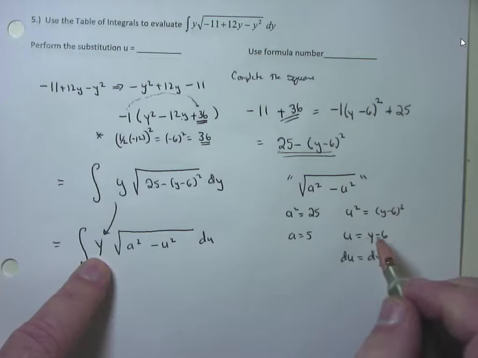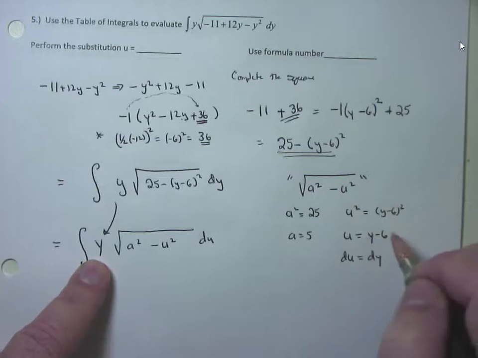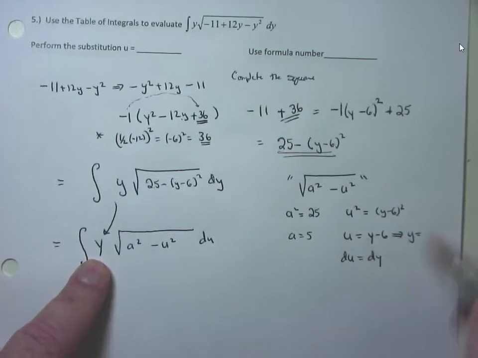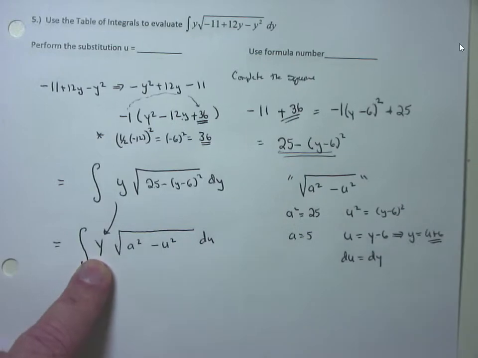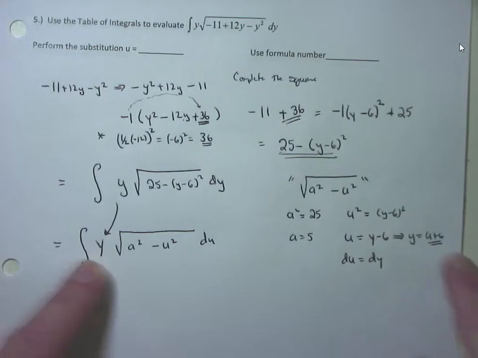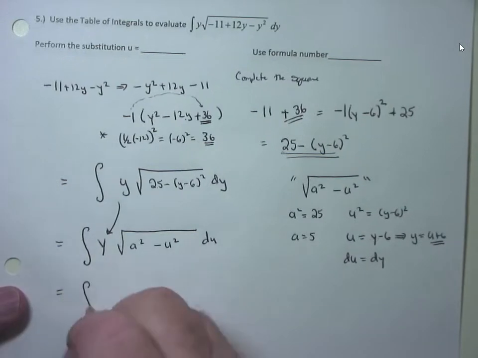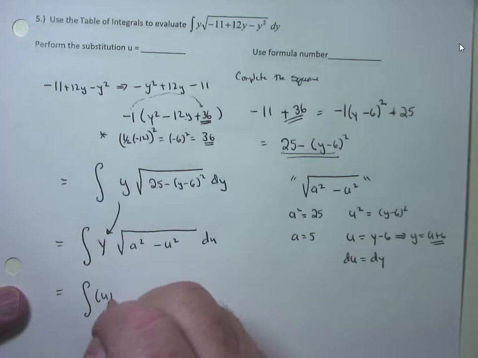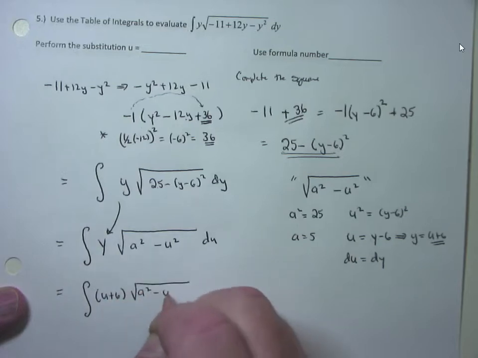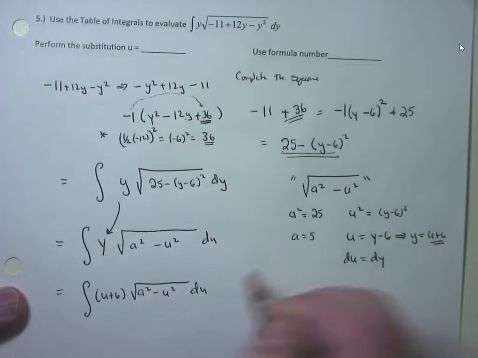U equals y minus 6. What does that mean y is equal to if you solved it for y? U plus 6. Oh, it's going to get better for a second here. U plus 6. So I'm going to now convert it over. This becomes the integral of u plus 6 times the square root of a squared minus u squared du.